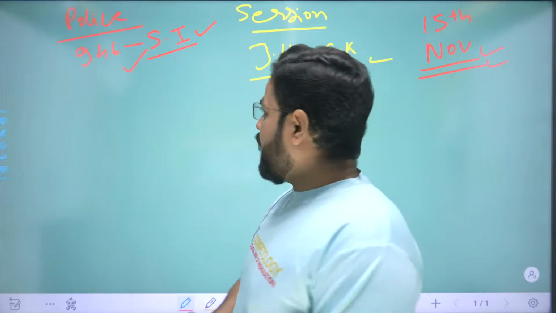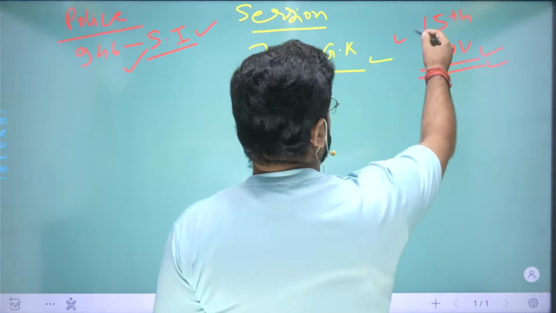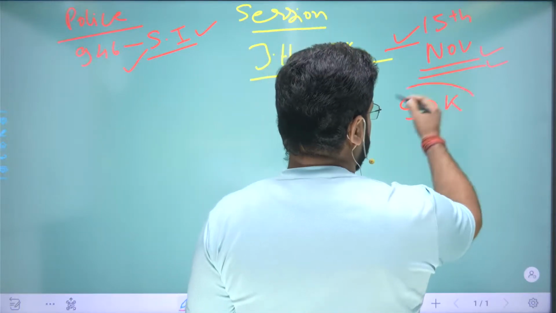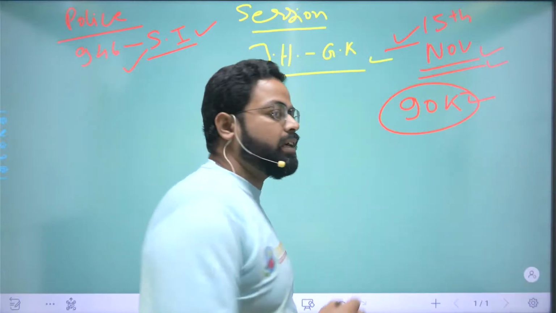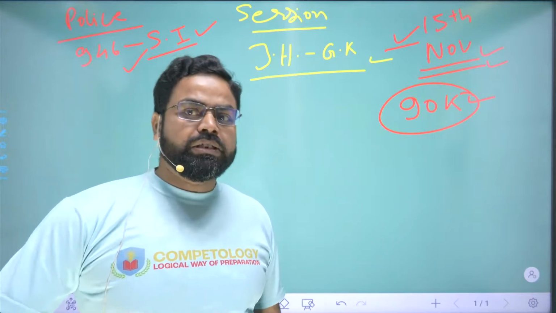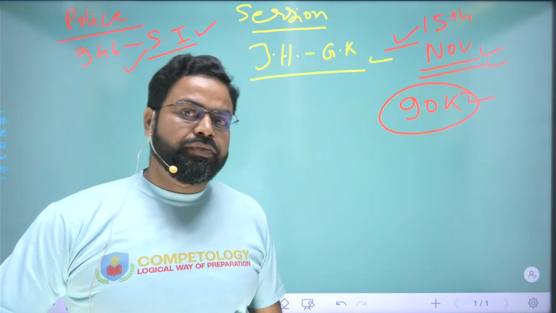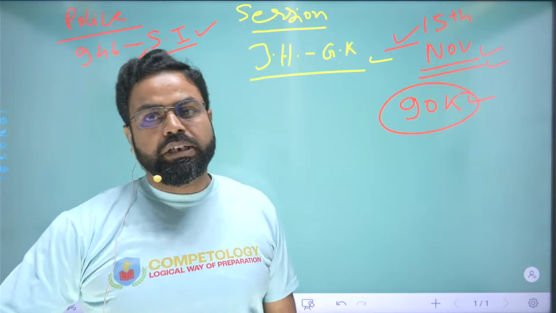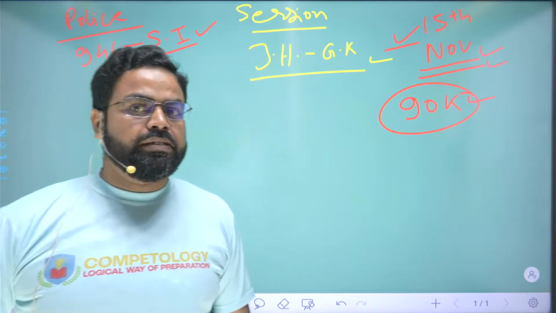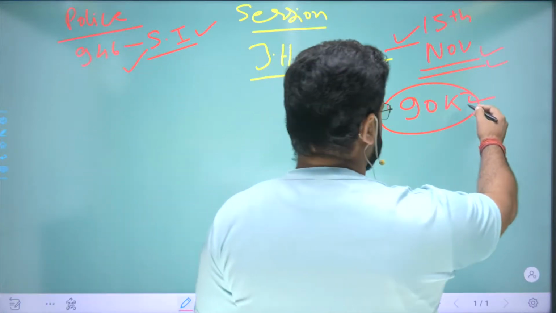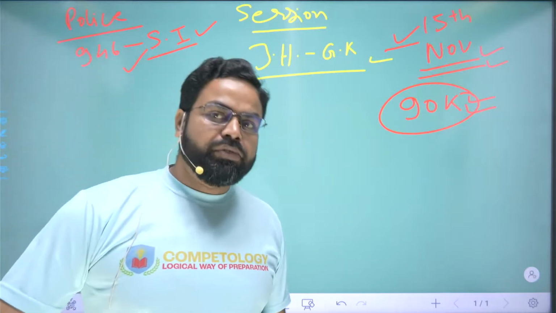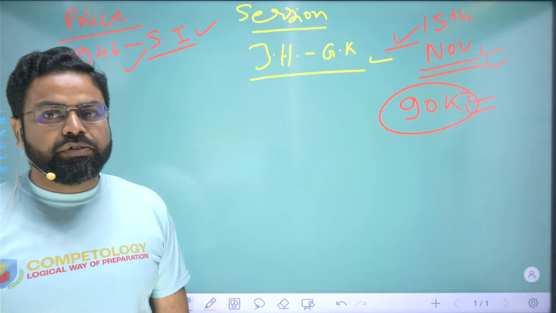And the government has also announced that more than 90k vacancies are there in different departments of Jharkhand, which the government intends to fill up in the near future. So it is obvious that they will announce the vacancies on these 90,000 posts, and that is why it becomes imperative for the students to start preparing for the exams.